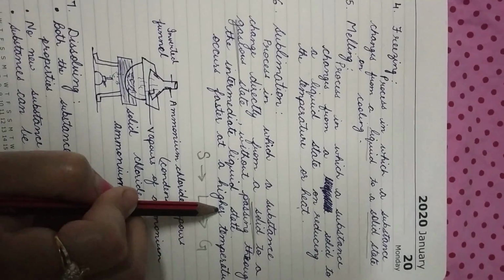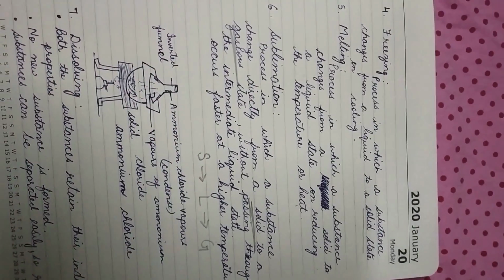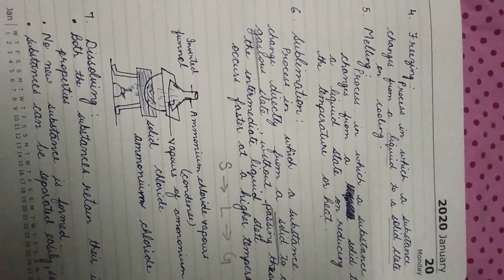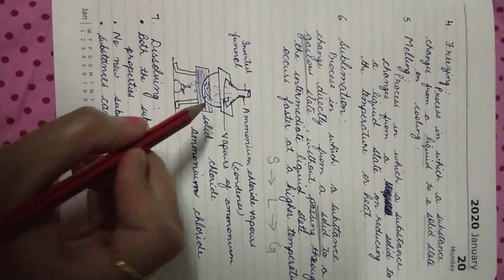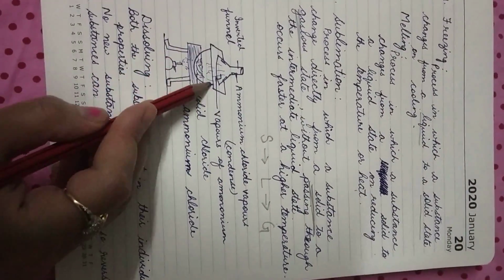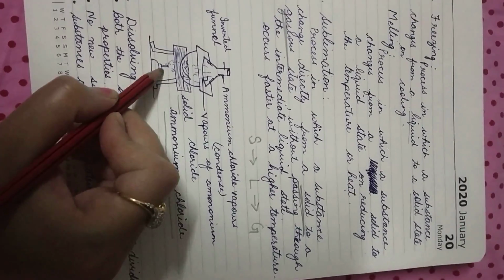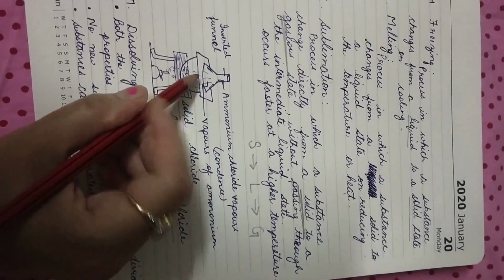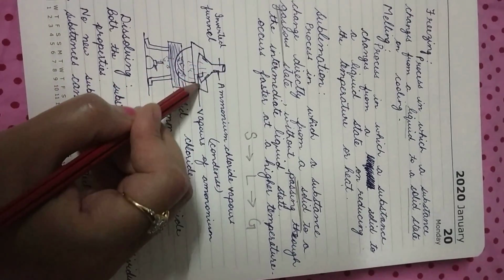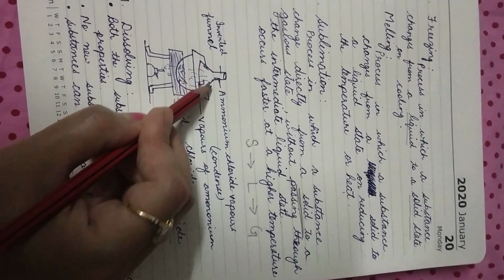If the temperature is high, if it is hot weather, or if extra heat is being provided, the sublimation process occurs fast. Now one activity is shown in your books also. This is the container containing solid ammonium chloride which is being heated. It is covered with a funnel so that everything which is evaporated can be deposited.